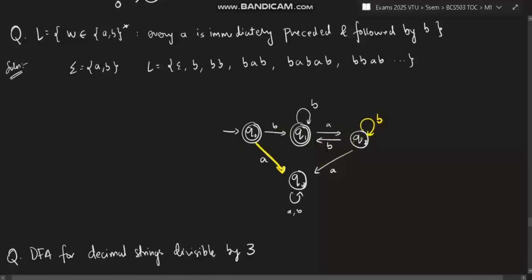From here you cannot take a self loop of B. Why? Because if you take a self loop of B, then how will you go back again to the final state? And you cannot make this the final state, because then A would come here and it will become the wrong one. Preceded by B means followed by B should happen. So from here only one option remains, come back with B to the final state. So this is how you solve preceded and followed by a B, with A in between.